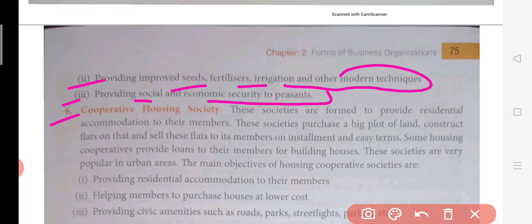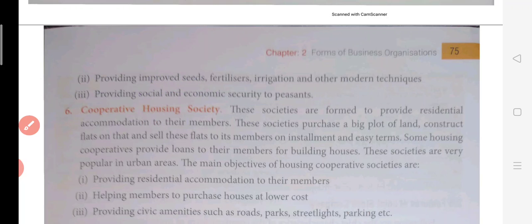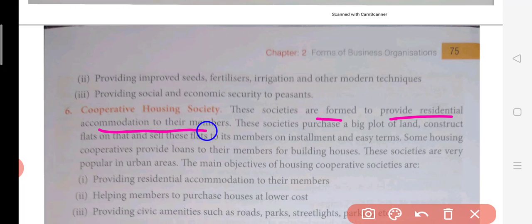Now the cooperative housing society. What is the main purpose of forming such a cooperative housing society? It is housing. Suppose somebody wants a house to live in, he can approach such a housing society. These societies are formed to provide residential accommodation to their members. So whoever is the member is simply looking for one common thing, that is residence. एक घर चाहिए होता है, ठीक है, for that he can approach such a cooperative housing society.